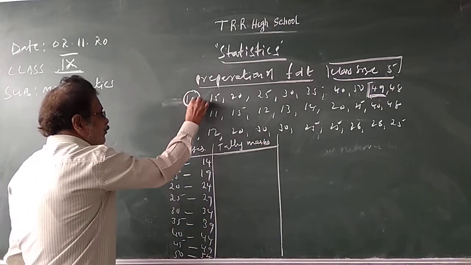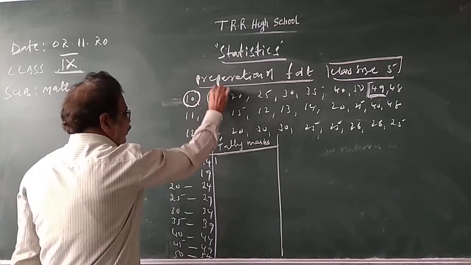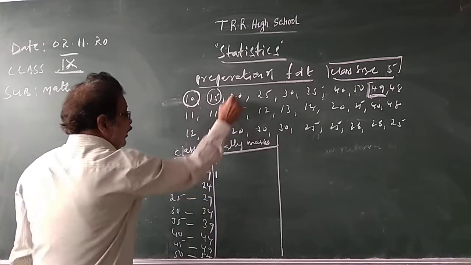Round up 10. Where is 10? 10 is between 10 and 14. Next, 15 to 19.